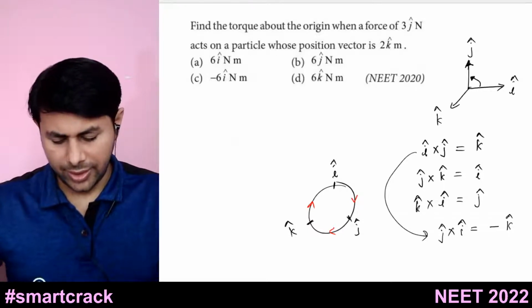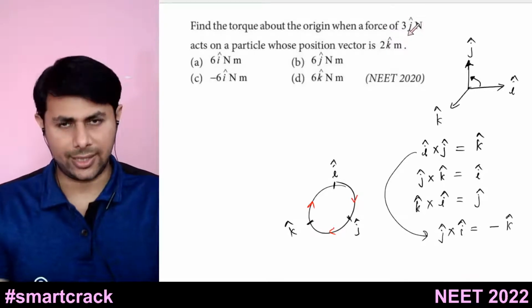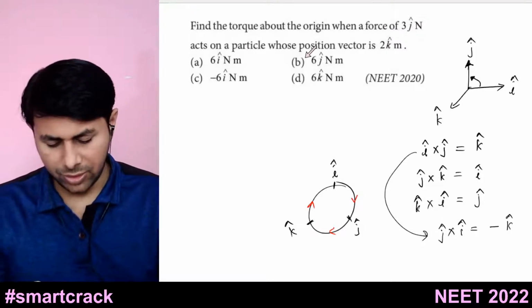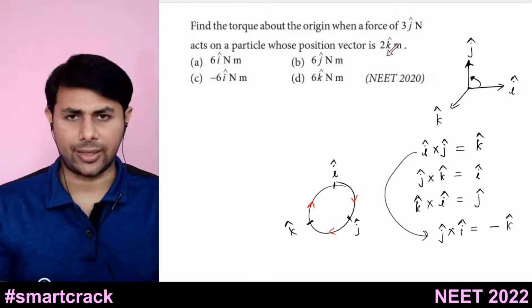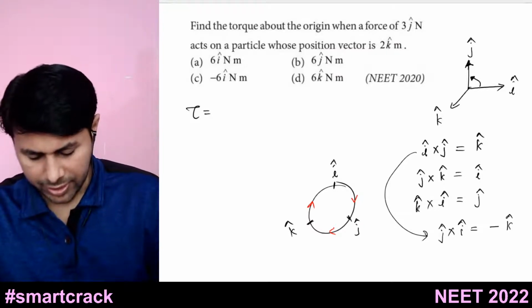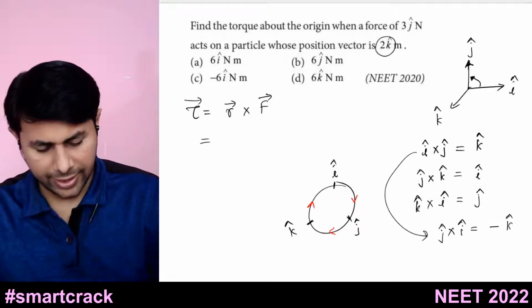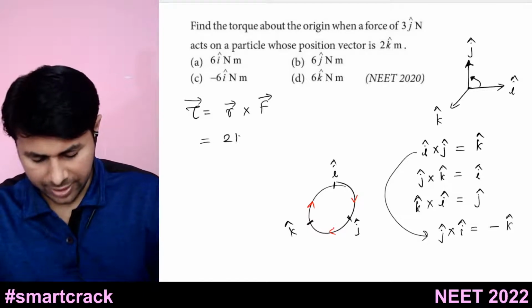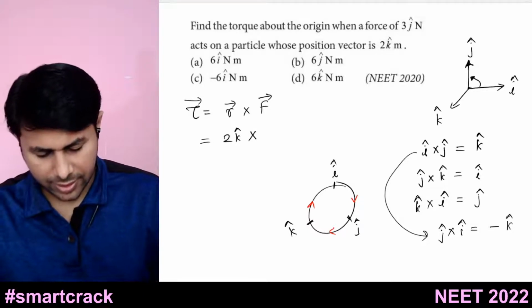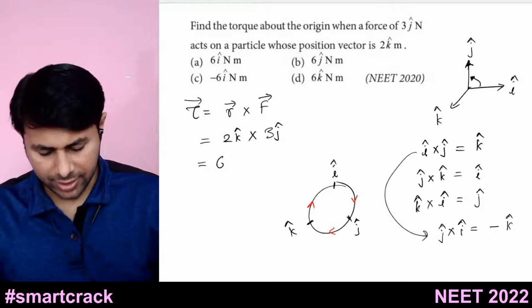Here I want to talk about the origin of this force 3j cap, which acts on a particle whose position vector is 2k cap. So tau equals r cross F. So r is 2k cap, 2 times k cap, cross 3 times j cap. So 2 times 3 is 6.